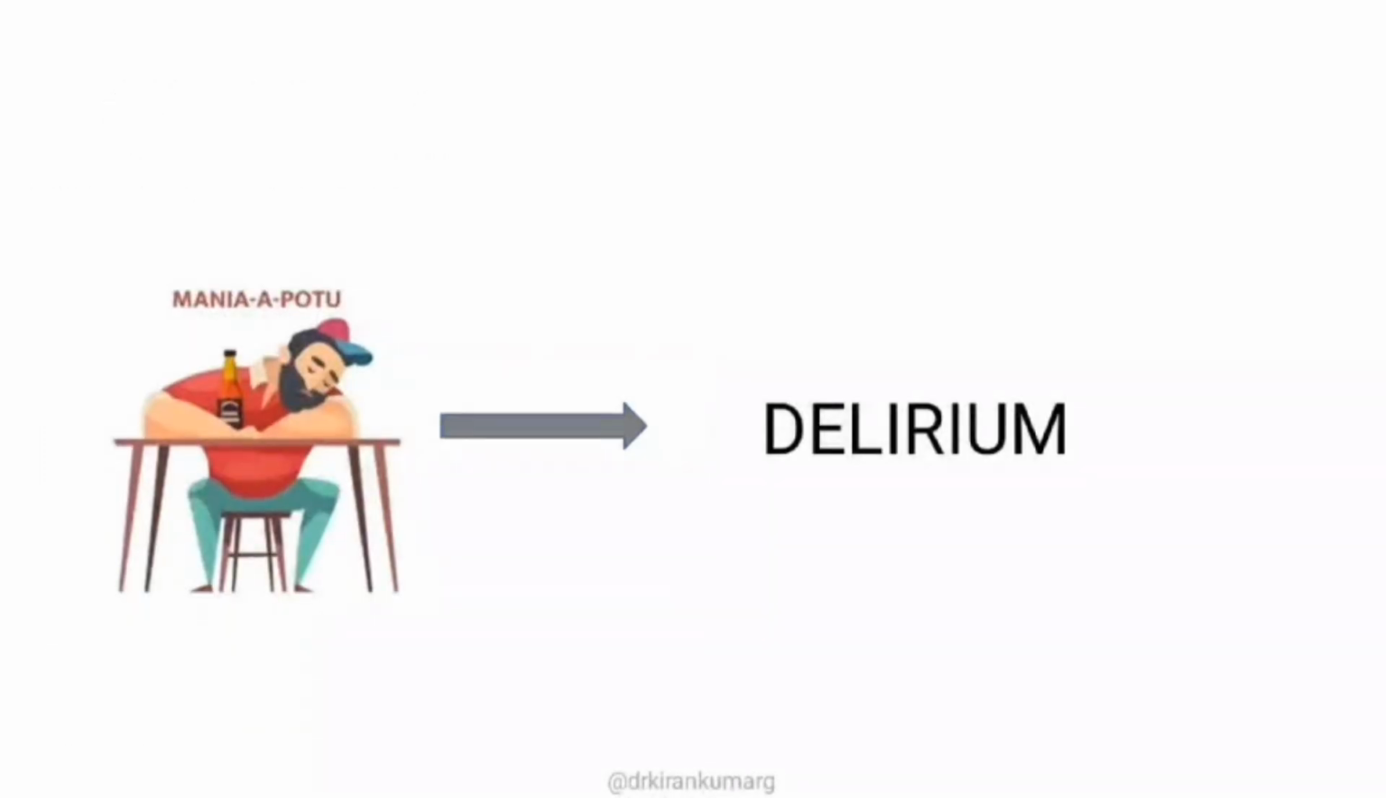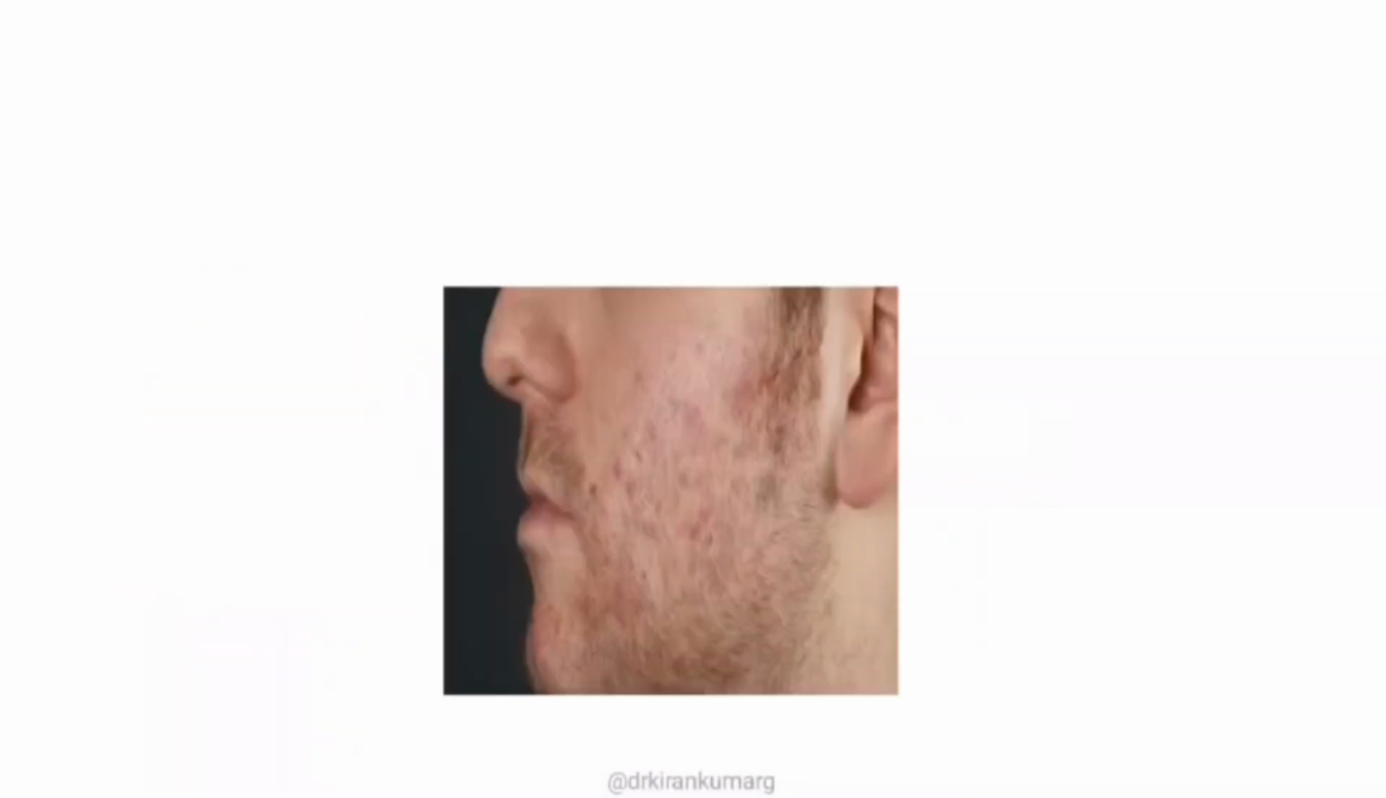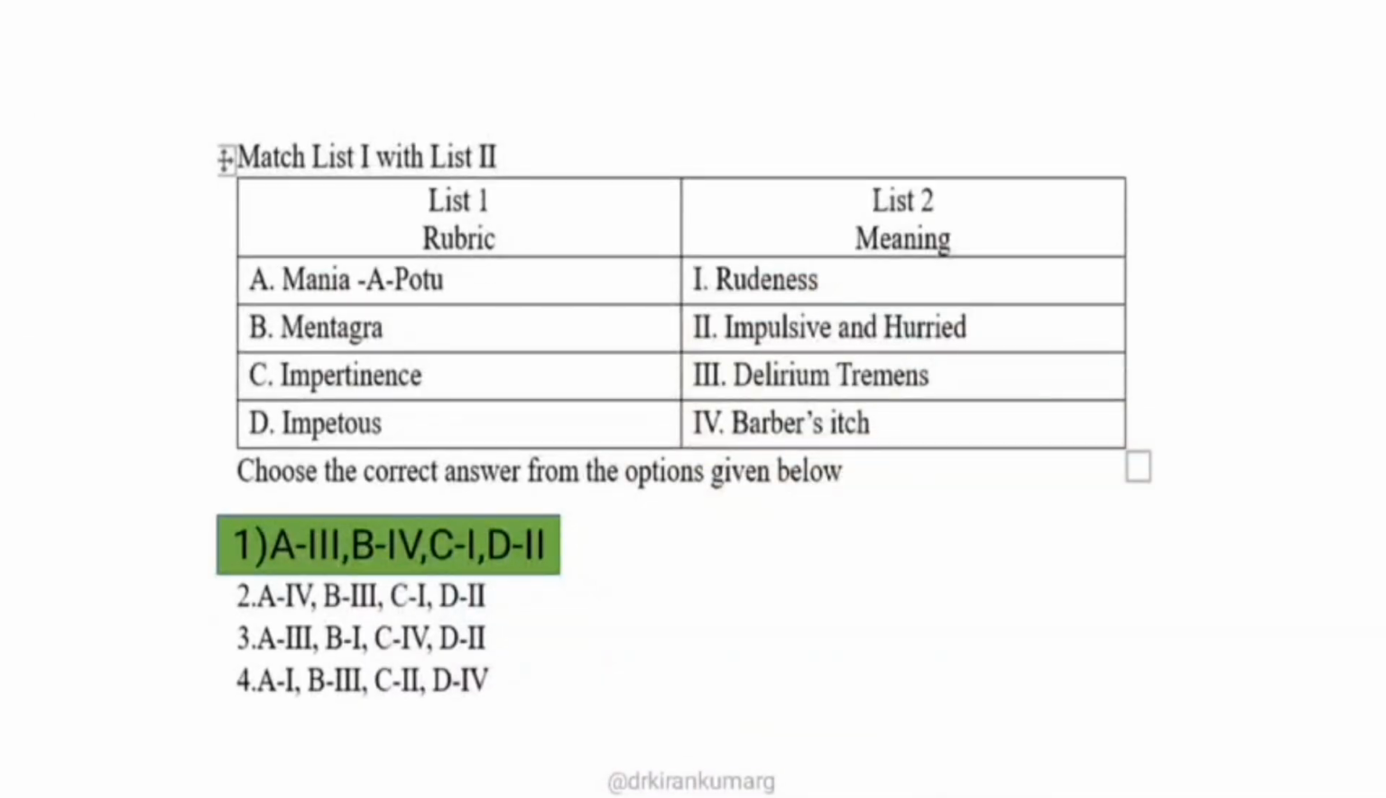Then mania a potu is the Latin word for delirium tremens. Mentagra is a rubric given in BBCR, the older terminology for barber's itch. So if you are able to rule out 2 things, then you can directly answer this question, and the answer is A3, B4, C1 and D2.